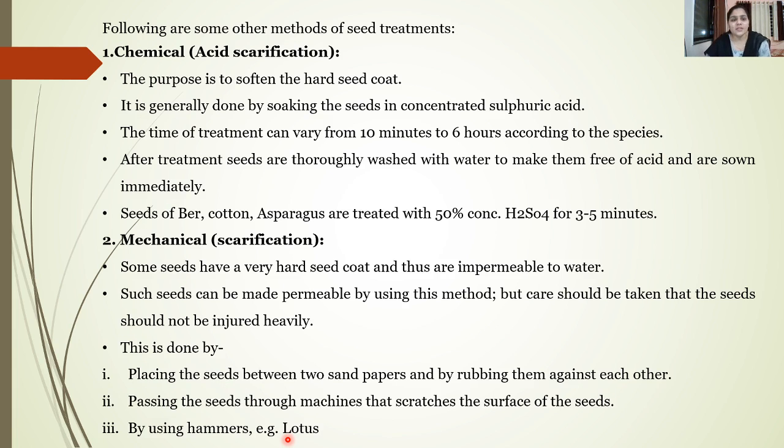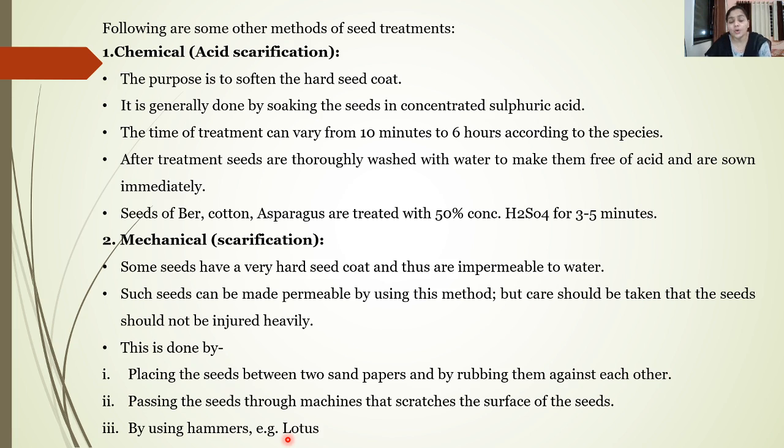Now, along with this, there are some other methods which are also used for seed treatments, out of which the first method is the chemical method, or it is also called acid scarification. Now, this acid scarification is a technique which is usually utilized to soften the hard seed coat.